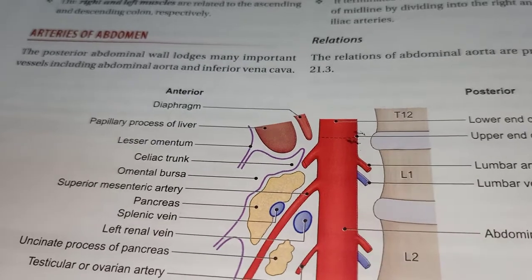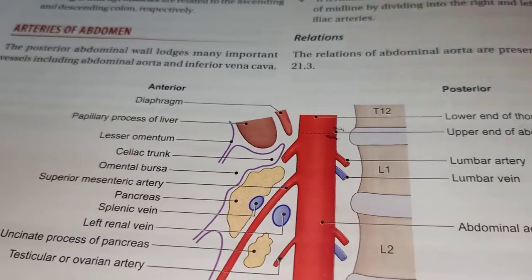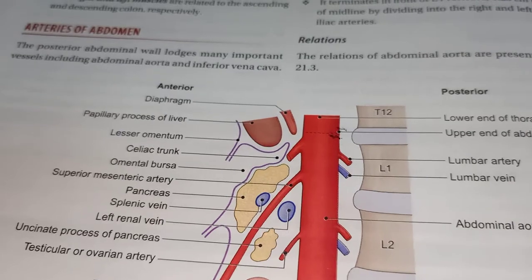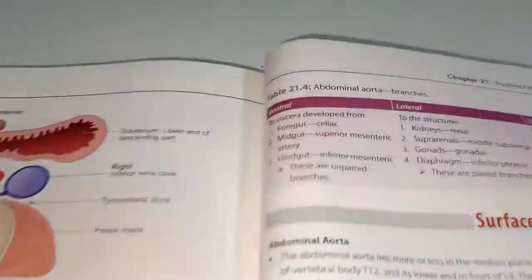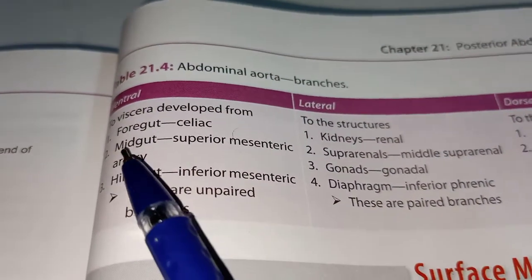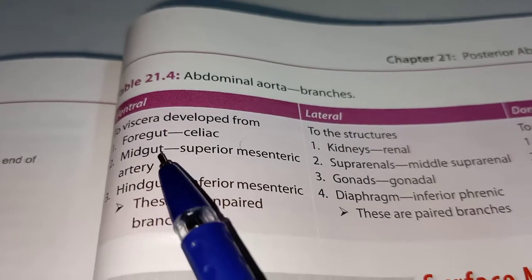So remember this superior mesenteric artery. Now this superior mesenteric artery will supply all the structures which develop from the midgut.